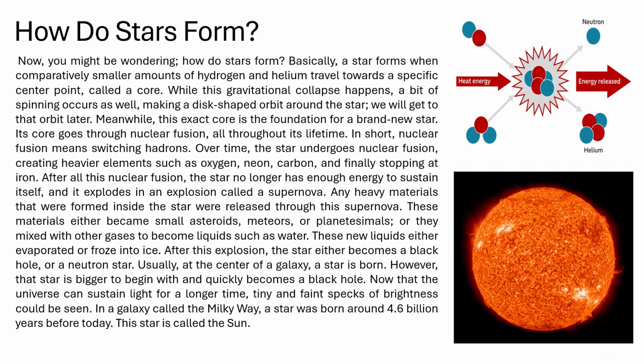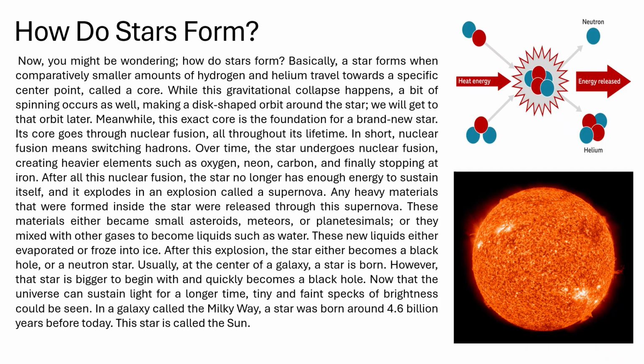Its core goes through nuclear fusion all throughout its lifetime. In short, nuclear fusion means switching hadrons. Over time, the star undergoes nuclear fusion, creating heavier elements such as oxygen, neon, carbon, and finally stopping at iron. After all this nuclear fusion, the star no longer has enough energy to sustain itself and it explodes in an explosion called a supernova.